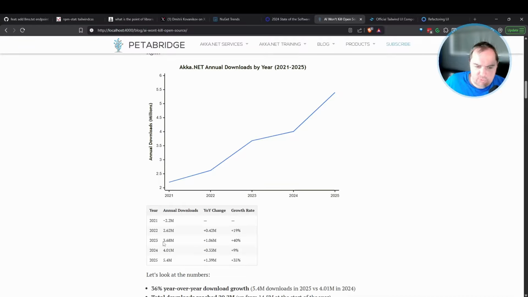And then in 2023, it was 3.68 million. We did a major release of Akka.net that year. It's when Akka.net 1.5 came out. And that's what drove all of that growth, probably, was the introduction of all those new packages and features there.